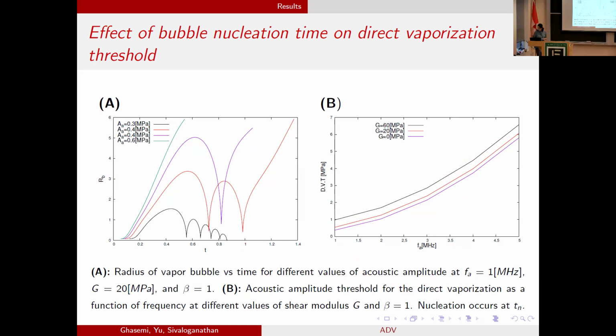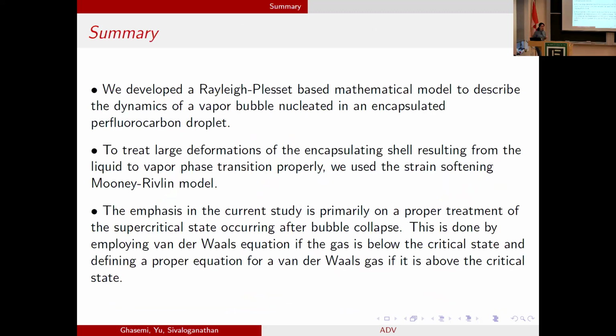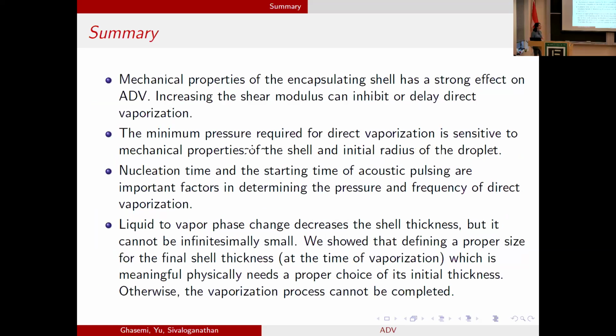So that's the end of the simulation. And here is a summary. What we did was basically developing a Rayleigh-Plesset-based equation to describe bubble dynamics and the ADV process, considering the large deformation happening in this process. We showed, and the emphasis of our study was, correct description of the supercritical state that happens after bubble collapse. We showed that shear modulus, or the material of the shell, nucleation time, and the radius of the droplet are important factors here that need to be considered.